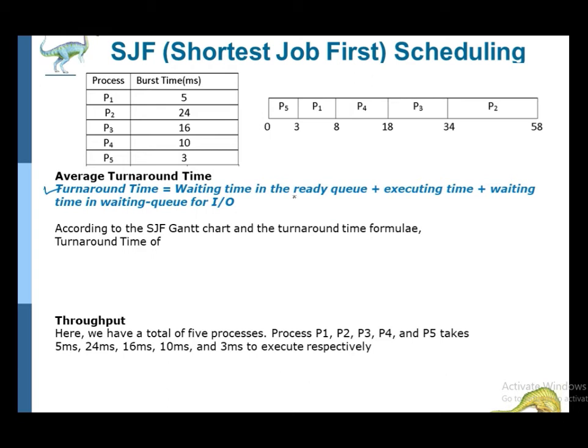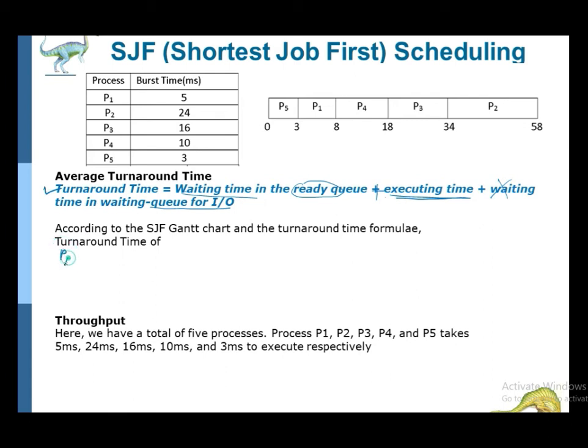So the formula of turnaround time is waiting time in the ready queue for CPU plus execution time, CPU executing time, plus waiting time in the IO devices. As it is non-preemptive scheduling and processes are not waiting for any IO, we will not consider this one here. So we'll calculate the turnaround time of each process one by one.